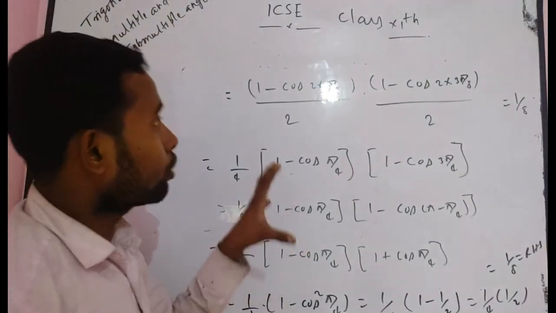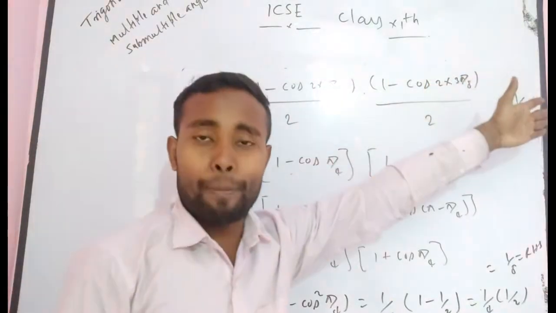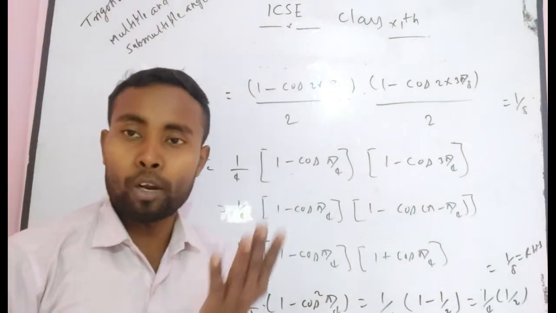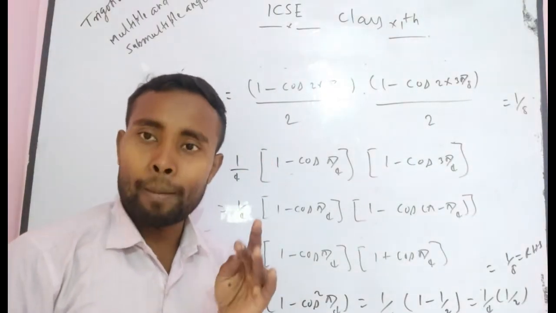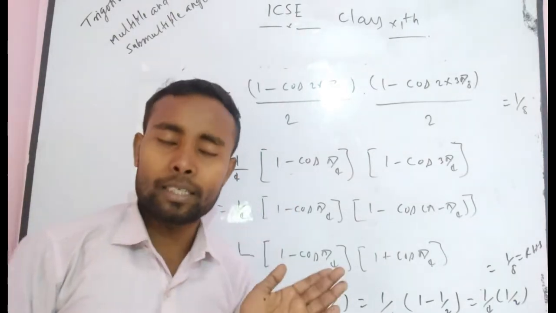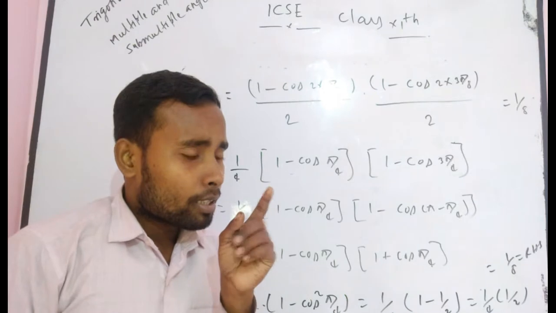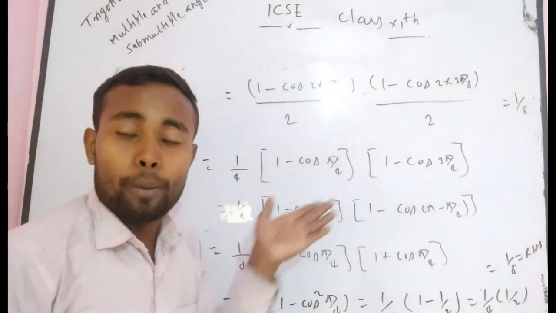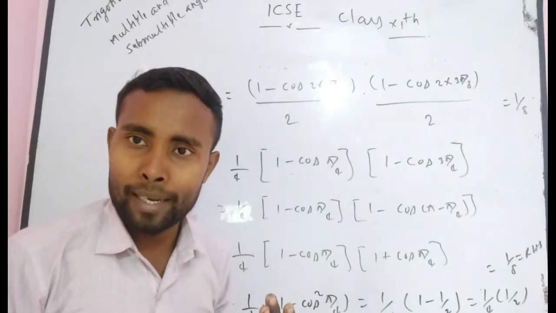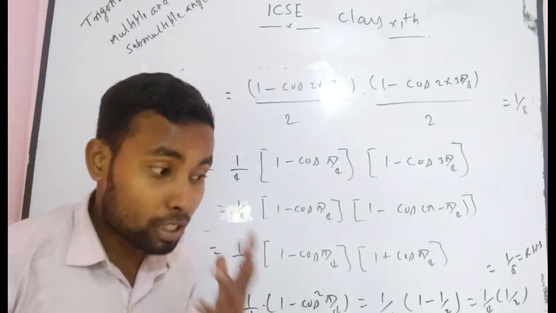So I always suggest that you first try to manipulate it. Suppose here you get 5 pi by 8. Then you have to think: there will be 4 angles, pi by 8, 3 pi by 8, 7 pi by 8, 5 pi by 8. The lowest angle is pi by 8, thereafter greater than pi by 8 will be 3 pi by 8. Definitely think here: there is a particular sequence, 1 minus cos pi by 8, 1 minus cos 3 pi by 8, 1 minus cos 5 pi by 8, 1 minus cos 7 pi by 8. There is a particular way. Definitely think about this question.